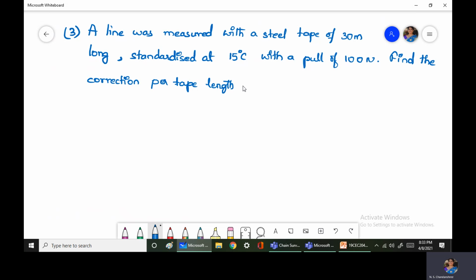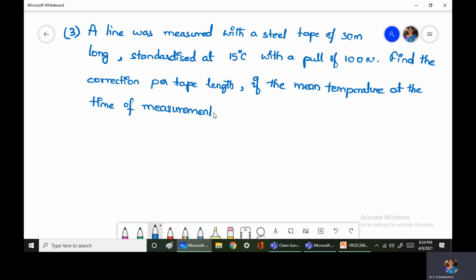if the mean temperature at the time of measurement was 20 degrees centigrade and pull exerted was 160 Newton.